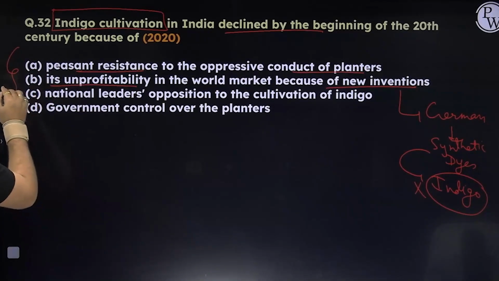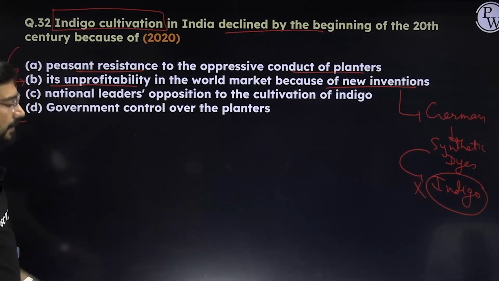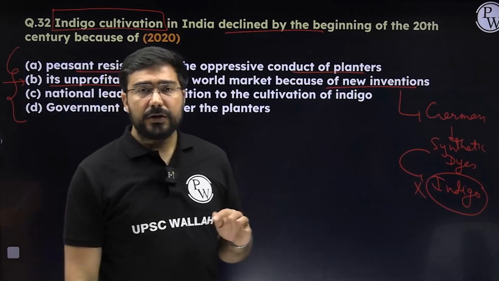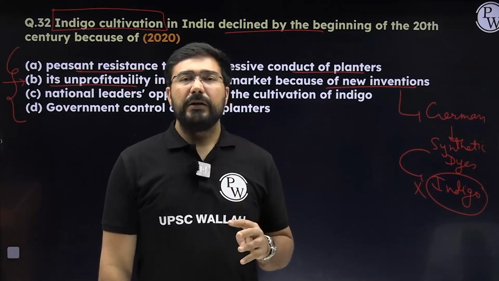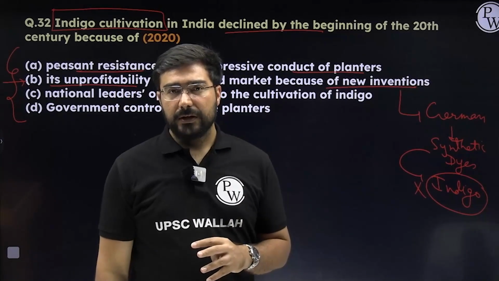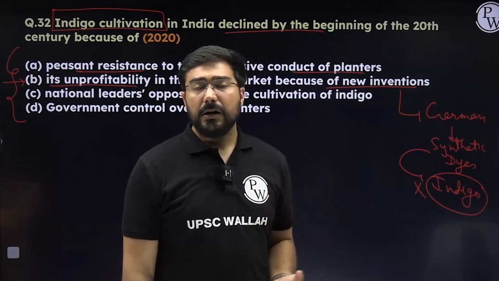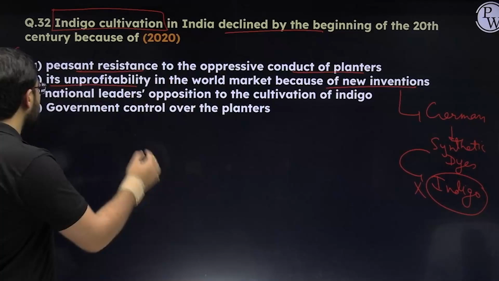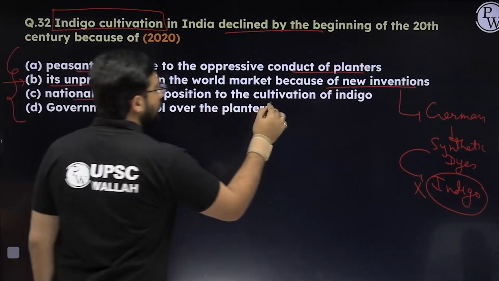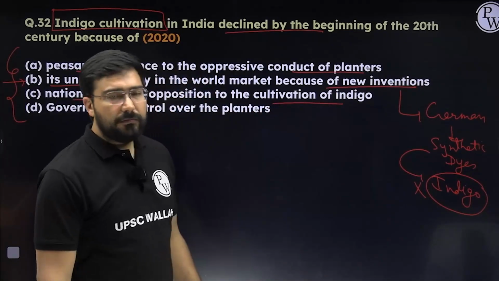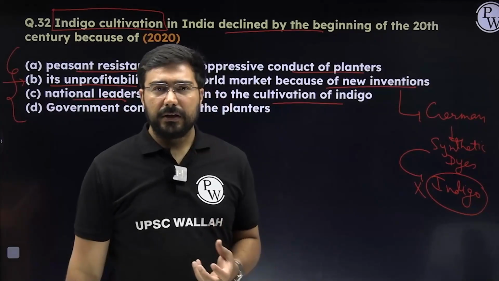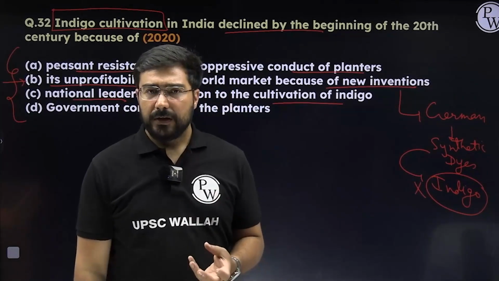That's why the second looks very probable, but still, in such kind of question where four choices are given, please read all four choices. Sometimes you get an even broader kind of choice in the later two statements. National leaders' opposition to cultivation of indigo. We do find the Champaran Satyagraha, but that cannot be the only reason, right?